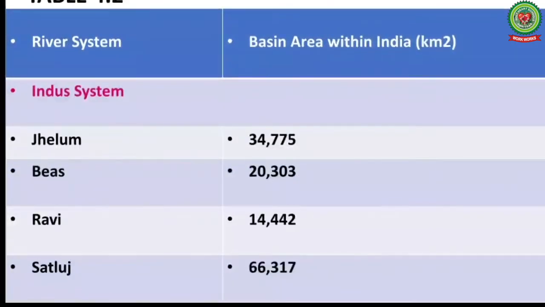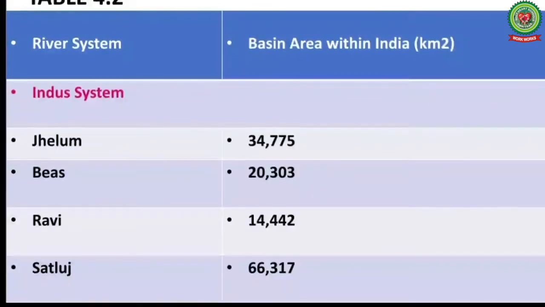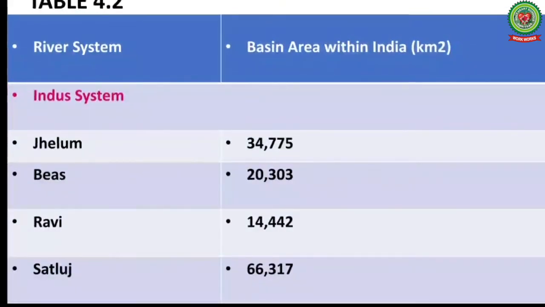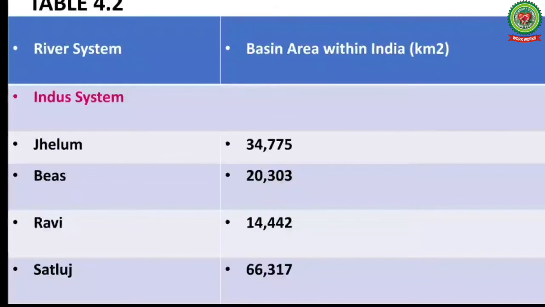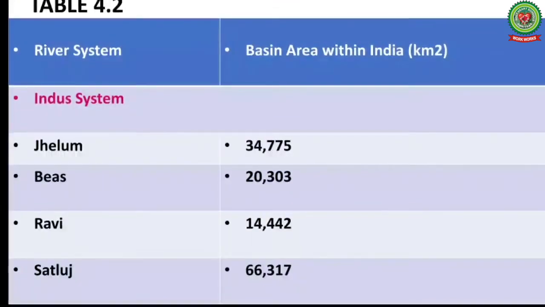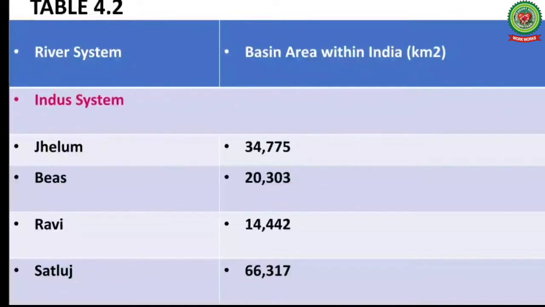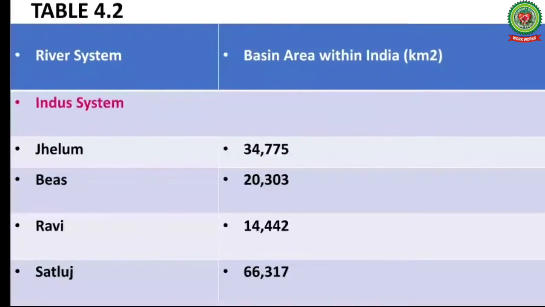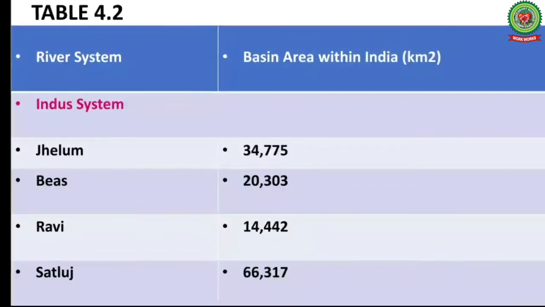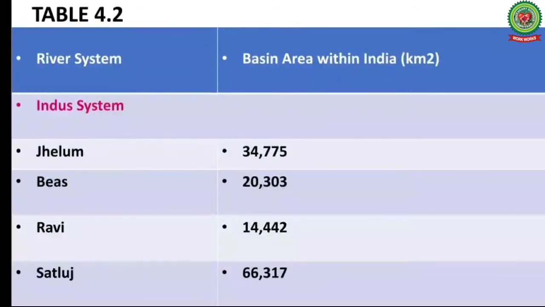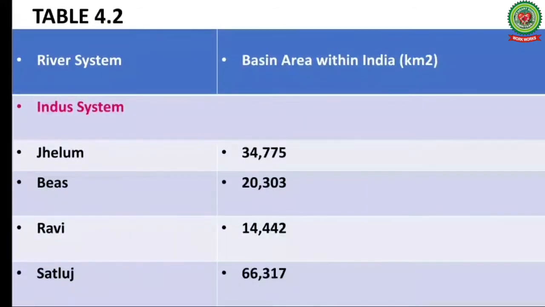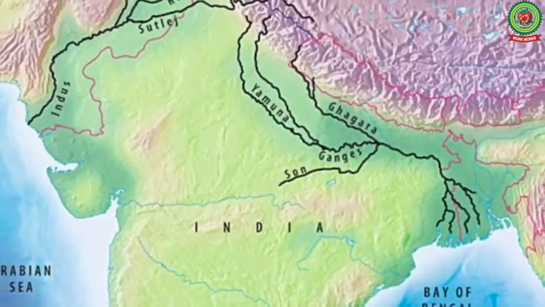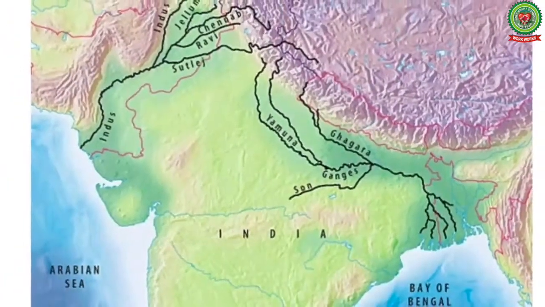The total basin area of river Jhelum within India is 34,775 square kilometer. River Bias has the total basin area within India of about 20,303 square kilometer, whereas river Ravi has basin area within India of about 14,442 square kilometer, and river Satluj has the total basin area within India of about 66,317 square kilometer. So children, with this we have completed our today's topic.